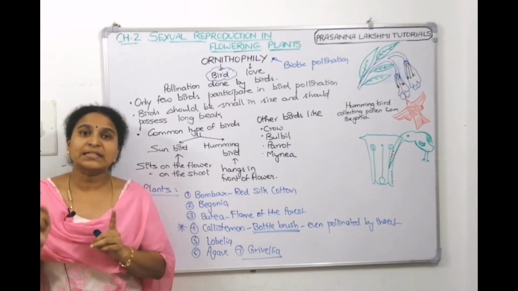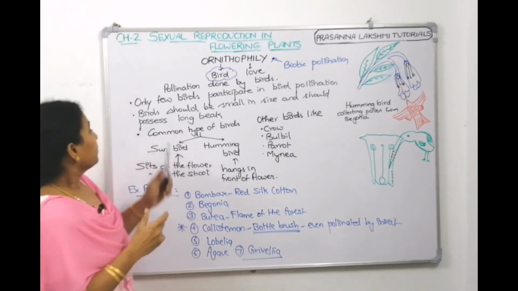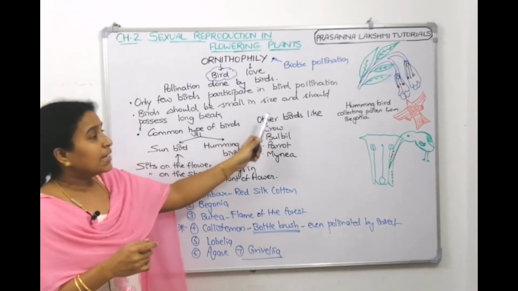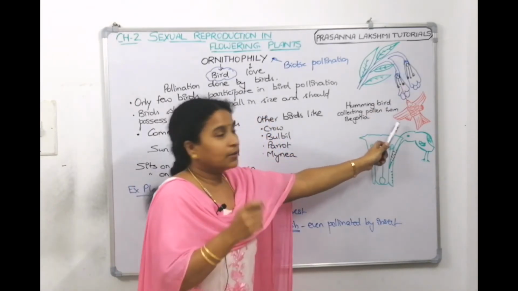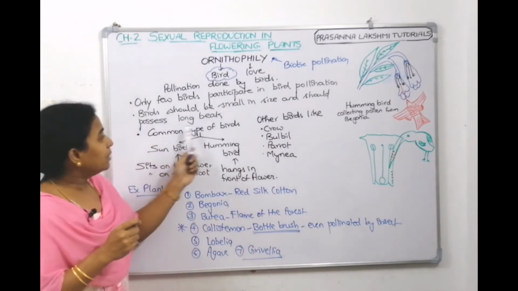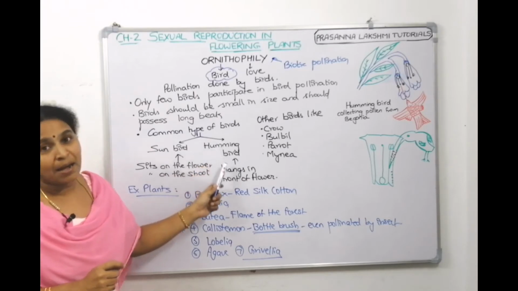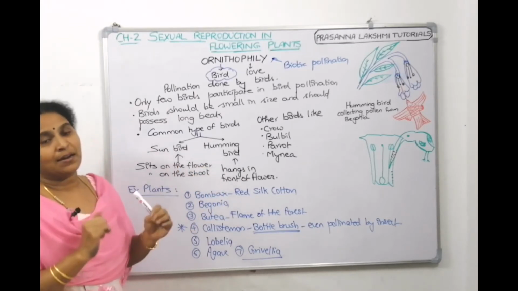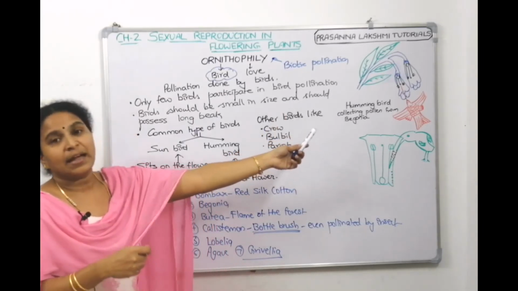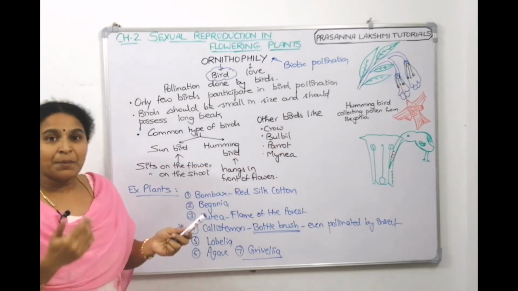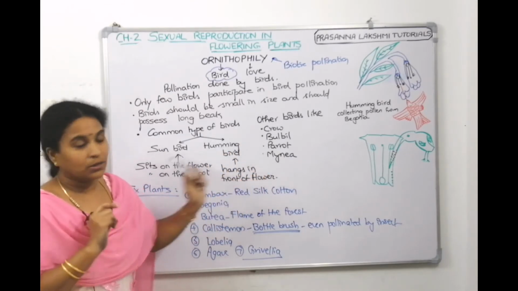There are some specialized birds which can participate in pollination; they should be small in size and have long beaks, and the pollen grains will stick on their surfaces. The common birds are sunbird and hummingbird. Sunbird sits on the flower to collect the pollen grains, whereas hummingbird hangs in front of the flower. Other birds, like crow, bulbul, parrot and myna, are also examples.